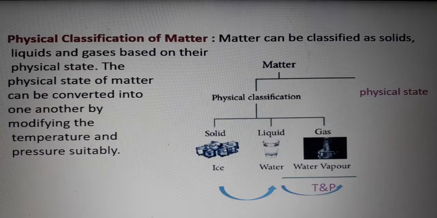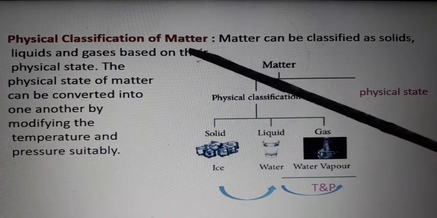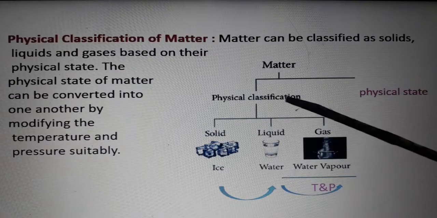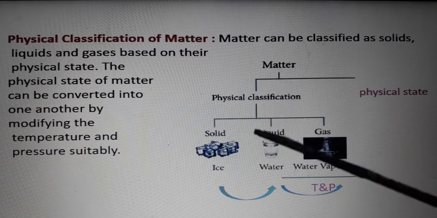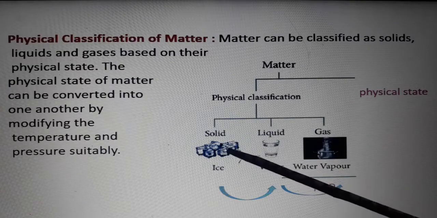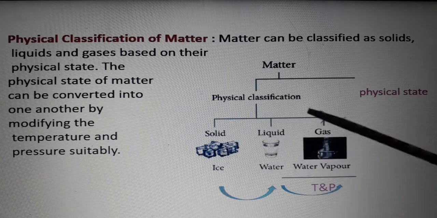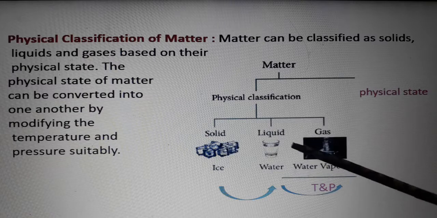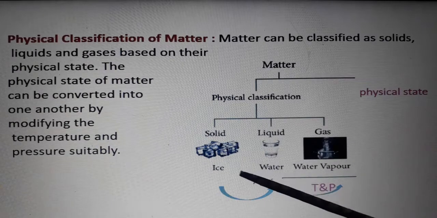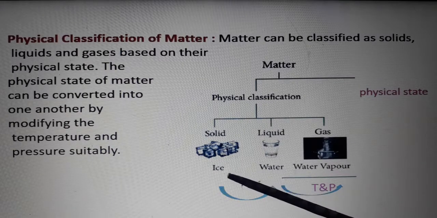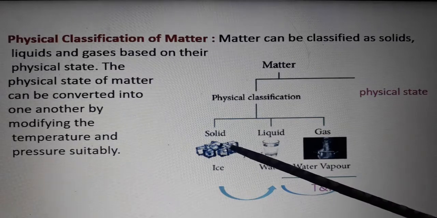Next, physical classification of matter. Due to physical state, matter can be classified into three categories: solid, liquid, gas. What is the example for solid? Suppose you take ice, ice is in the solid phase.